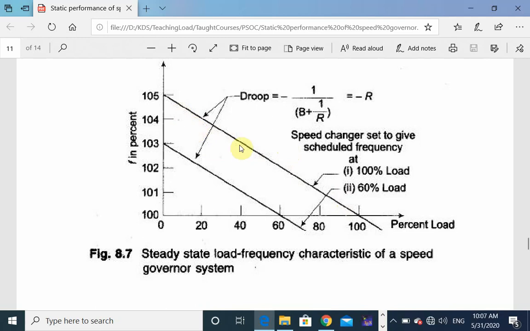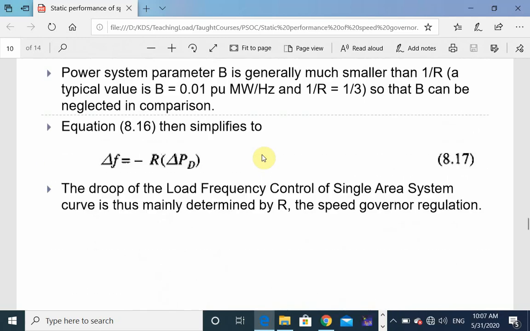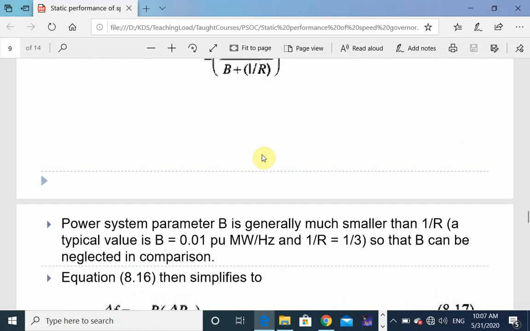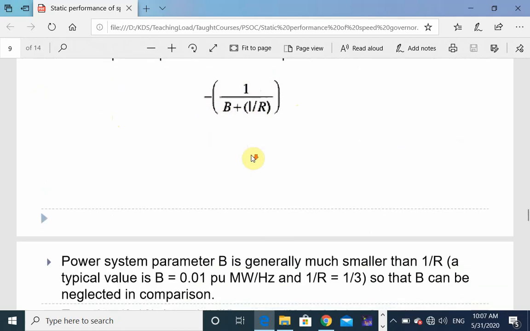Droop is the slope of this curve because it has a dropping nature. It has a negative slope. So the droop, or slope of the relationship, is equal to minus 1 over (B plus 1 by R).